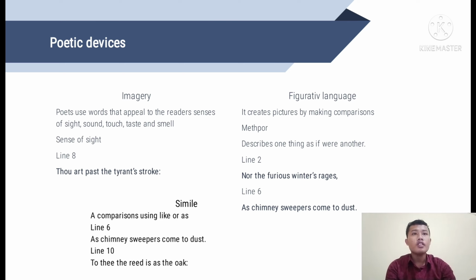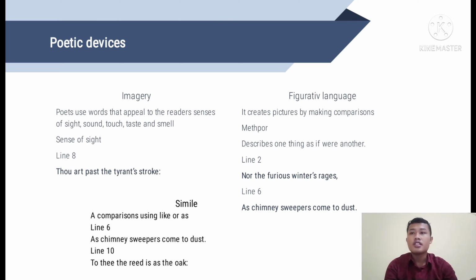And move on to figurative language. That is, it creates a picture by making comparison, like metaphor, that is, describing one thing as if it were another. In this poem we can find it in line 2, that is, nor the furious winter's rages, and line 6, as chimney sweepers come to dust.